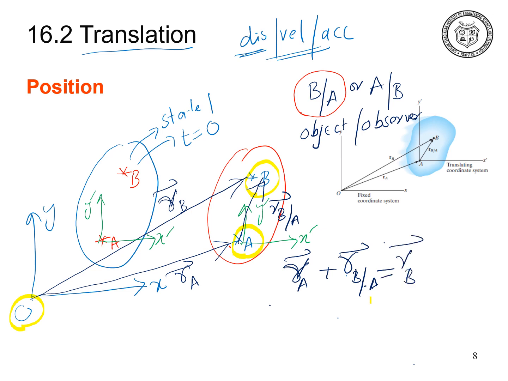Now this RA is the position of the particle A with respect to the fixed origin. RB with respect to A is the position of the particle B with respect to the translating axis. And RB is the position of the particle B with respect to the fixed origin. So this is the displacement for the particles with respect to the fixed origin and with respect to the translating axis, and this is the displacement equation for the translating motion of the rigid body.